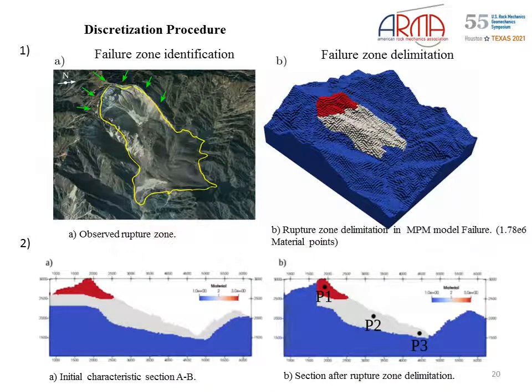Figure 1 in A shows the failure zone identification where areas of intact material are observed. This identification was used to delimit the elastoplastic behavior of the materials in the numerical model. Figure number 2 shows the initial characteristic section before and after the rupture zone delimitation.